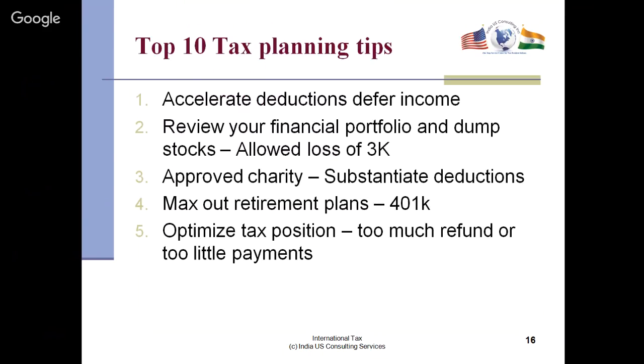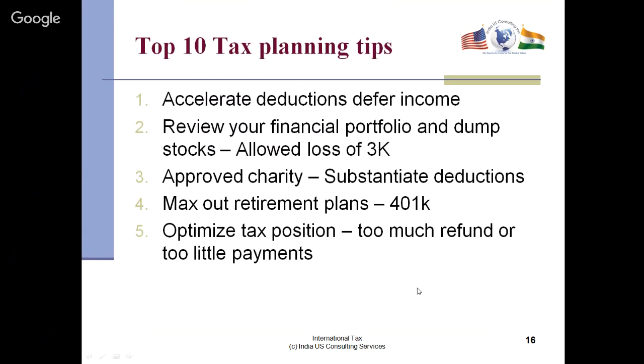A few things about US estate planning. I'm on slide 16. Accelerate deductions, defer income. That's a common tax planning tool. We always like to do that at year end. Review your portfolio. You're entitled to $3,000 worth of tax loss. So every year, if you have a loss, take it up to $3,000 of capital loss. Approve charities.